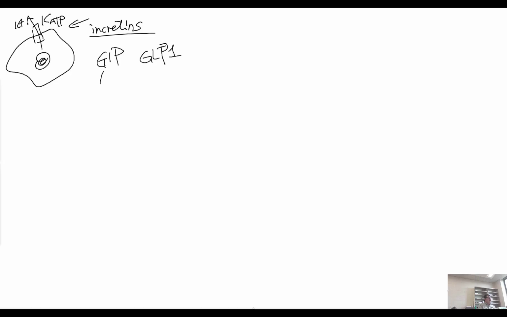GIP is produced by the K cell in the stomach, and GLP-1 is produced by the L cells in the small intestine. So, in addition to making beta cells more sensitive to high glucose level, GIP and GLP have other functions. We'll just keep that in mind.